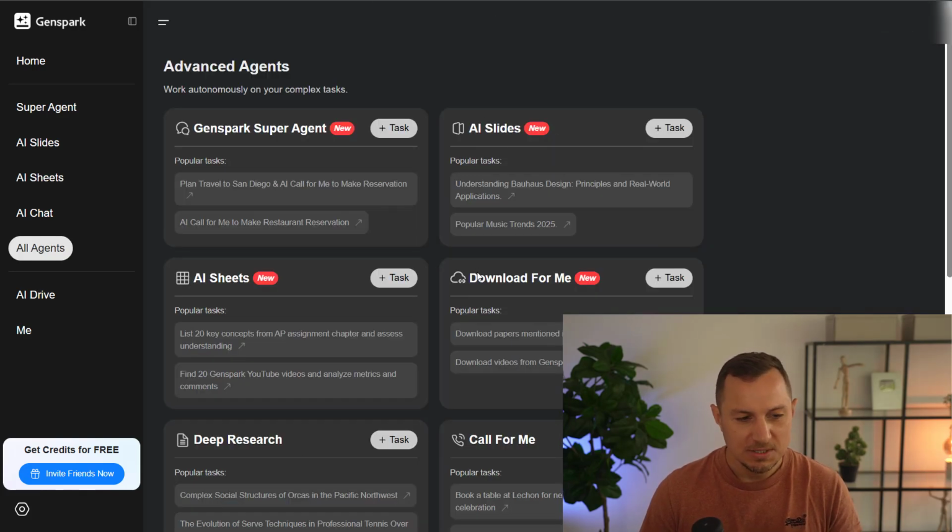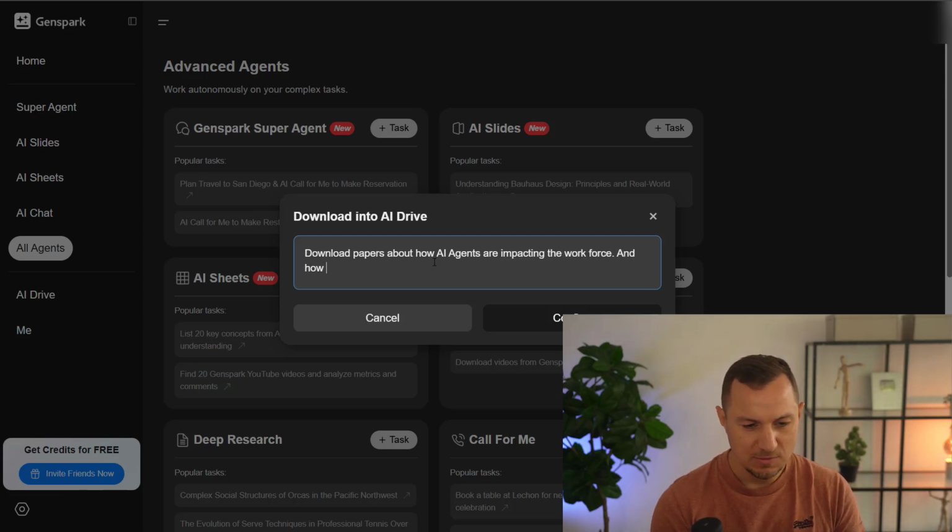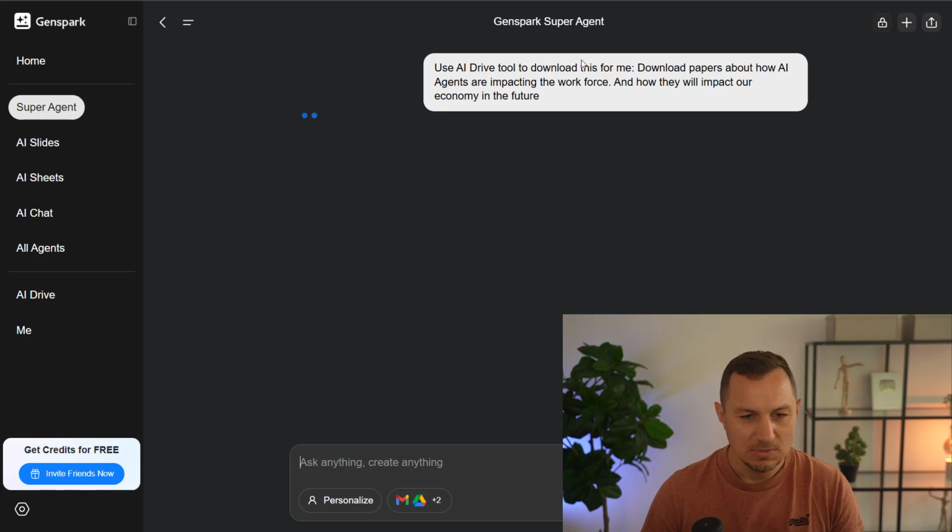Now let's look at another capability. It can do something else, which is to download papers mentioned somewhere, or in general, download papers for me. So I'm going to tell it what to do. So download papers about how AI agents are impacting the workforce and how they will impact our economy in the future. Okay, so let's do that in parallel as well.